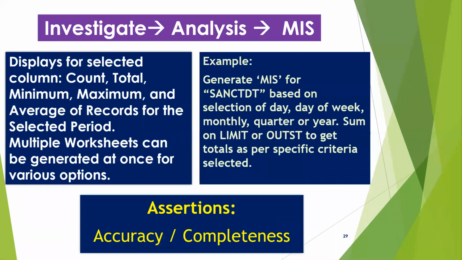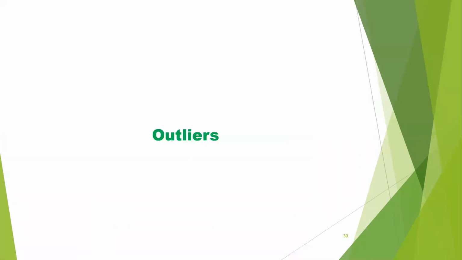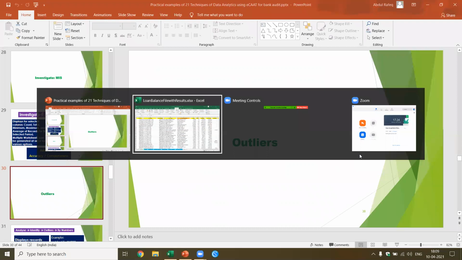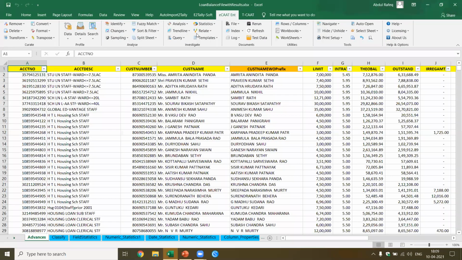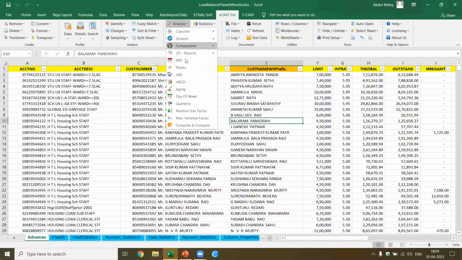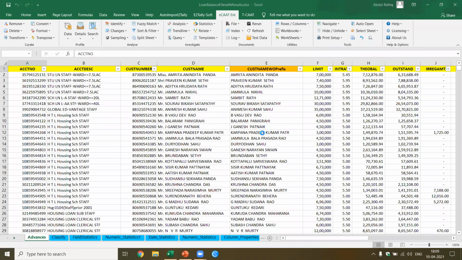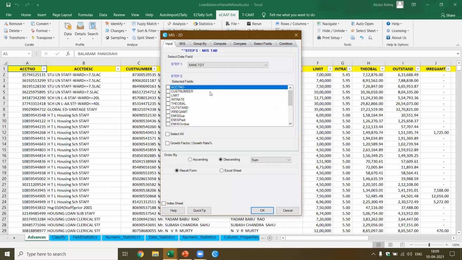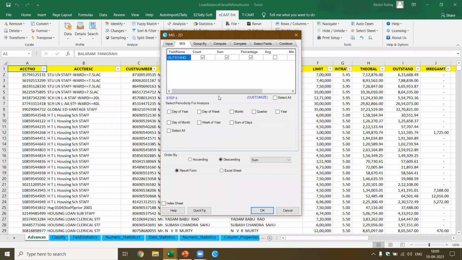I can also perform MIS. This is also another interesting function. What can I do in MIS? Now I come to analysis. In MIS, there are 3-4 functions which I'll quickly perform one by one. I've got the sanction date. I want analysis based on, let's say, the outstanding, and I have MIS. I want it, let's say, month wise. So I want to know based on the month wise.